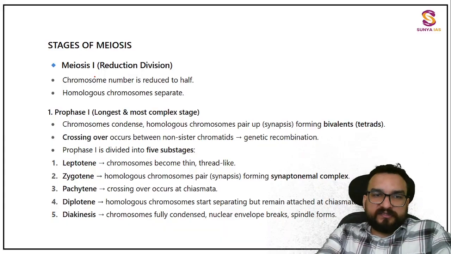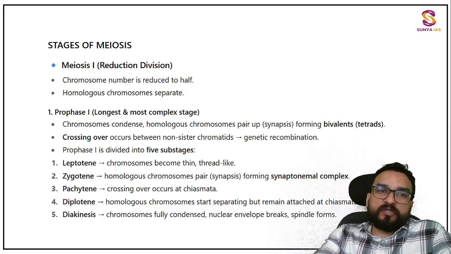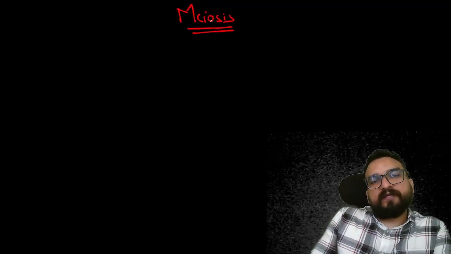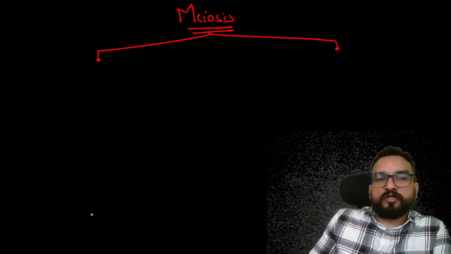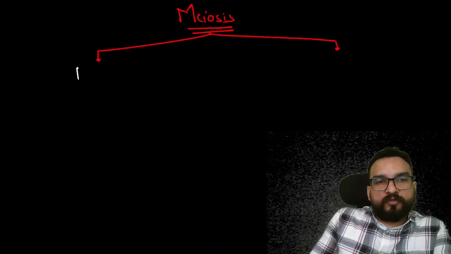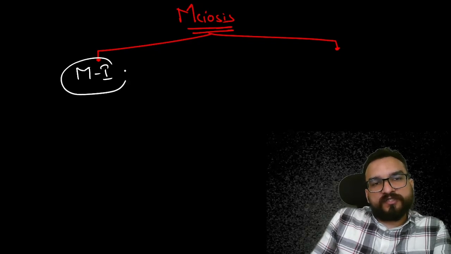The thing which will be changing over here is that mitosis happens in one stage, oh sorry, meiosis will be happening 2 times, right? So understand clearly that meiosis will be having 2 cycles in order to have 4 daughter nuclei. One will be known as M1, meiosis 1 stage.